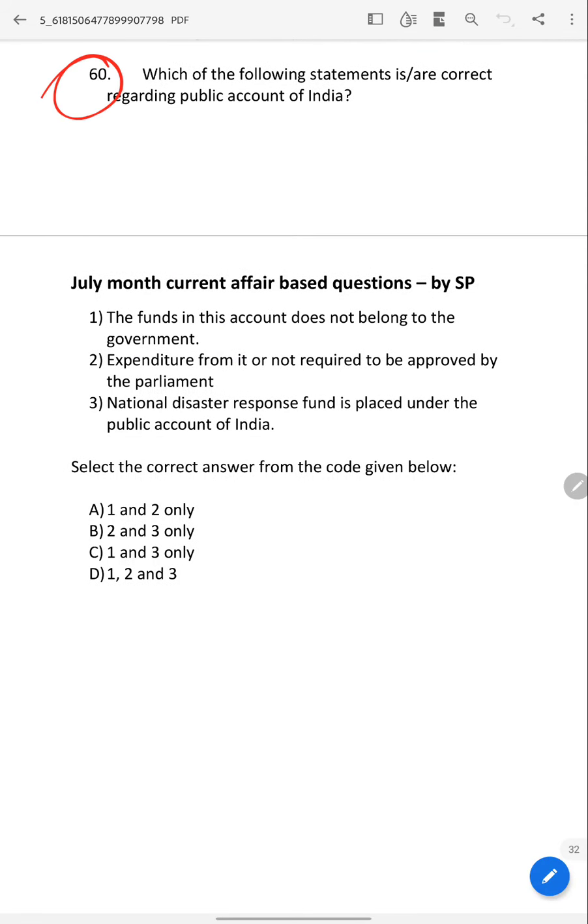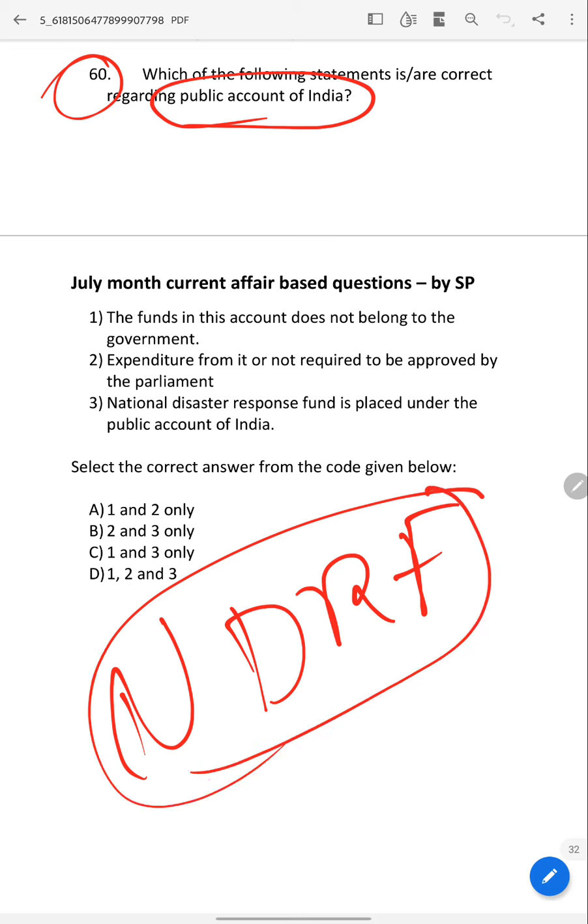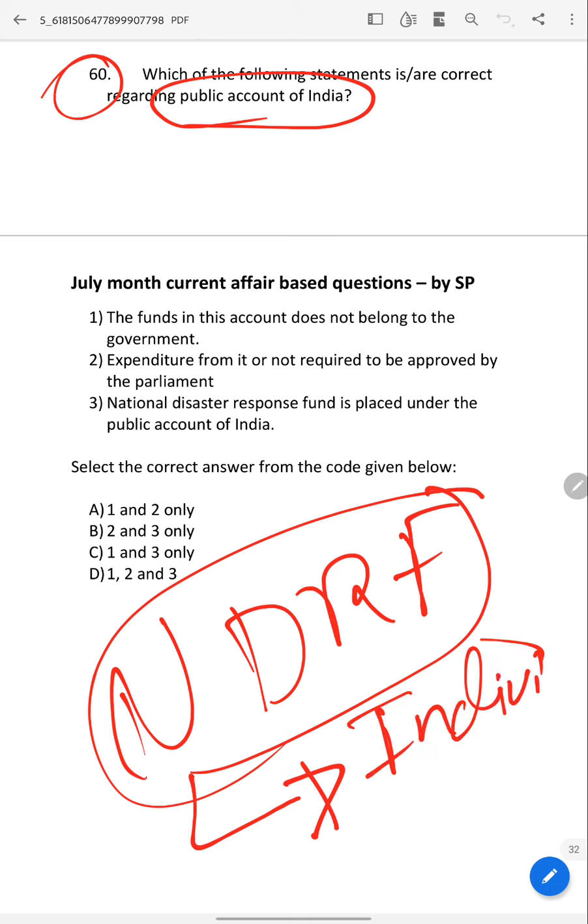Which of the following statements is or are correct regarding the Public Account of India? Why have I suddenly asked about the Public Account of India? Because the National Disaster Response Fund is in news. Why is this fund in news? Because now even individuals can donate to this fund.